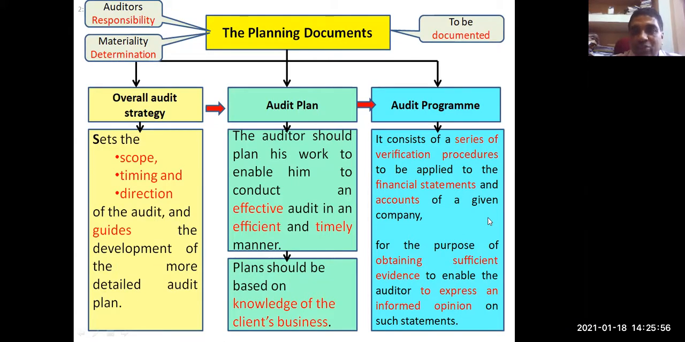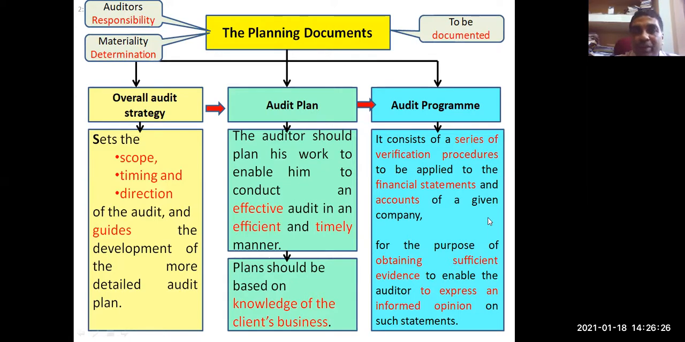So by applying audit procedures, auditor will be able to collect evidences that the financial statement figures are showing true and fair. So auditor will be able to express an informed opinion on the basis of such evidences. The purpose of applying audit procedure is to collect audit evidences. These are the three things we'll be learning in detail.